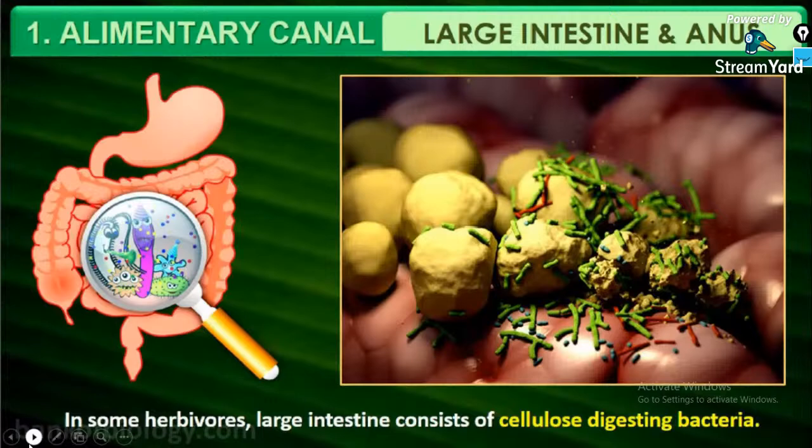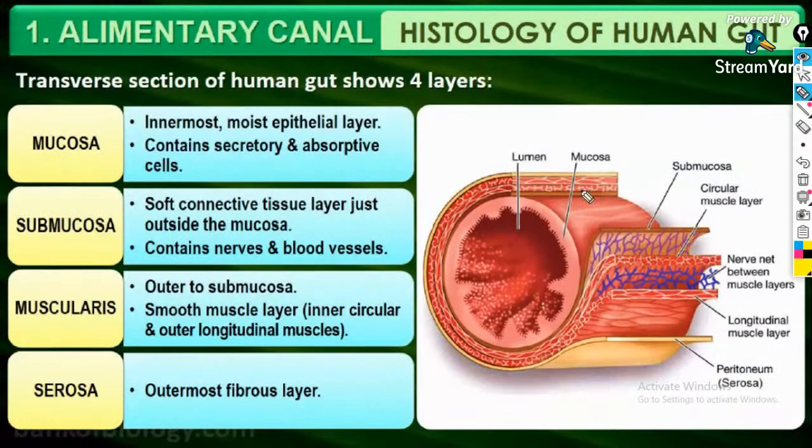Next, we are going to discuss the histology of the human gut. If we cut the alimentary canal transversely, the transverse section of the alimentary canal will consist of four main wall layers, that is mucosa, submucosa, muscularis, and serosa.